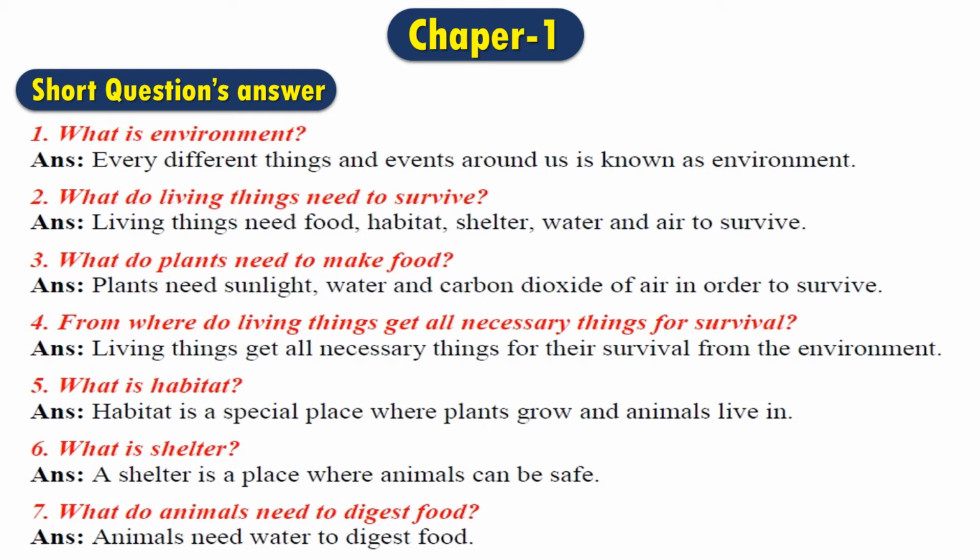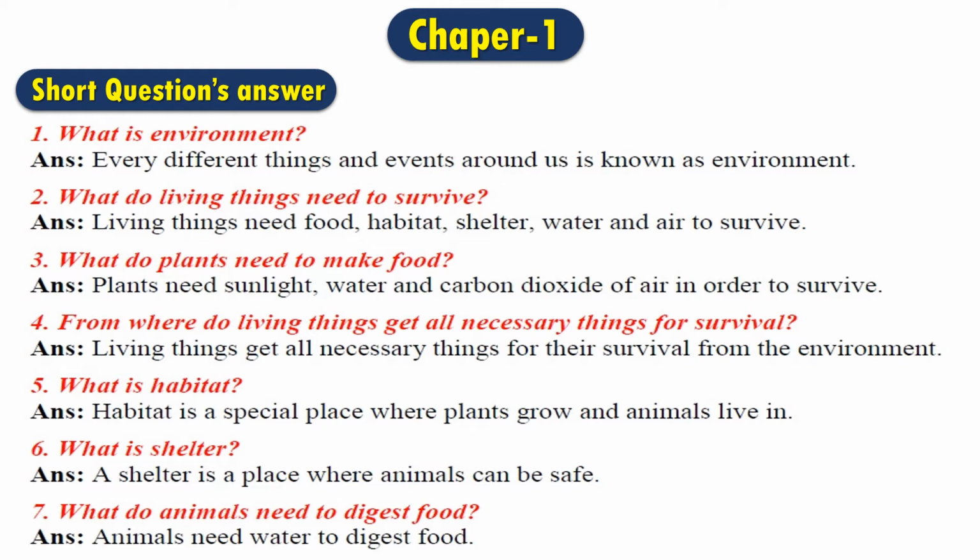In question number 1, it says, what is environment? The answer is, every different thing and event around us is known as environment. That means whatever we see, whatever happens around us, all are parts of the environment.